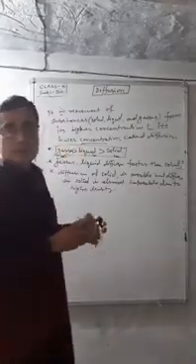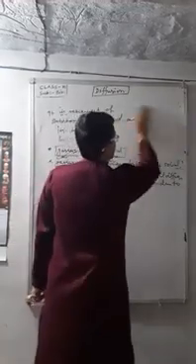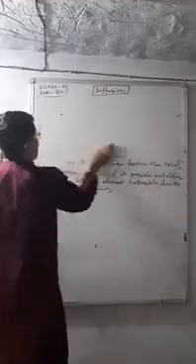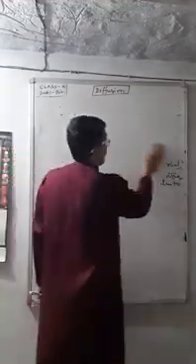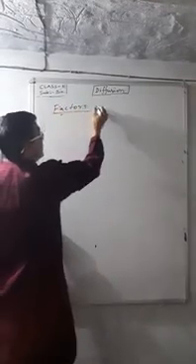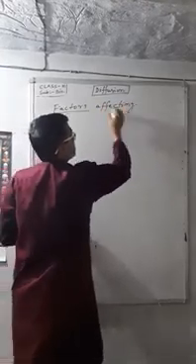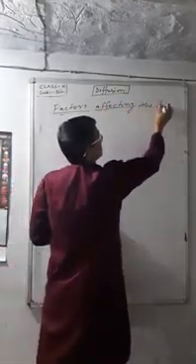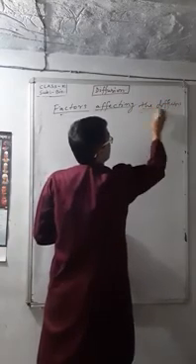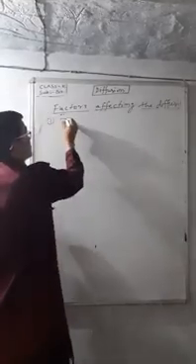Now we would like to consider the factors affecting the rate of diffusion. The rate of diffusion is affected by a number of factors. First, temperature.